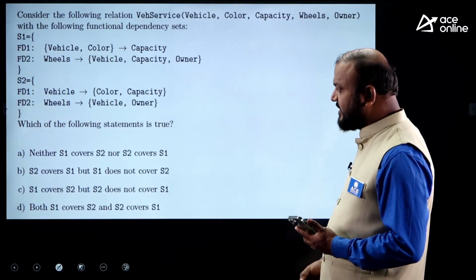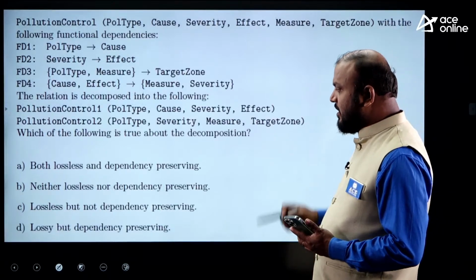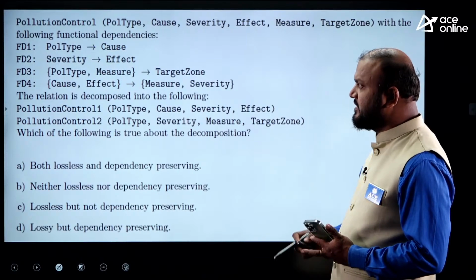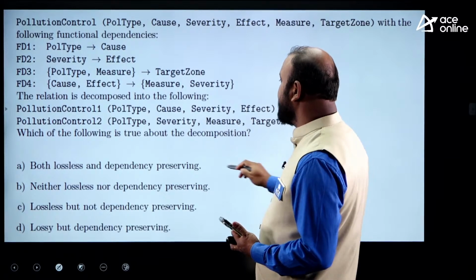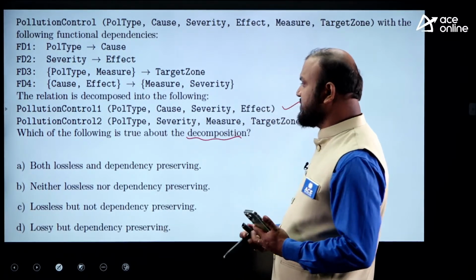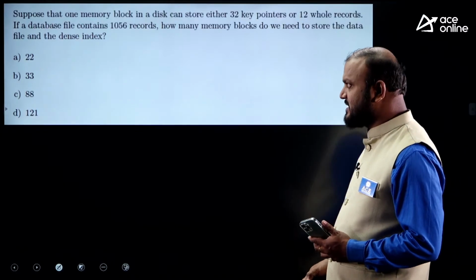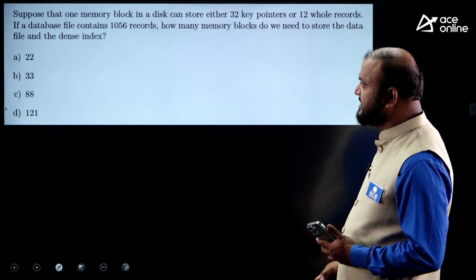We have discussed this kind of question, but the way of asking the question is different. How can you expect a question? And this question is based on lossy and lossless decomposition. Some dependencies are given and some decomposed relations are given, and the question is about which of the following is true about the decompositions, lossy or lossless. That kind of question you can expect. And okay, this is a question on indexing.